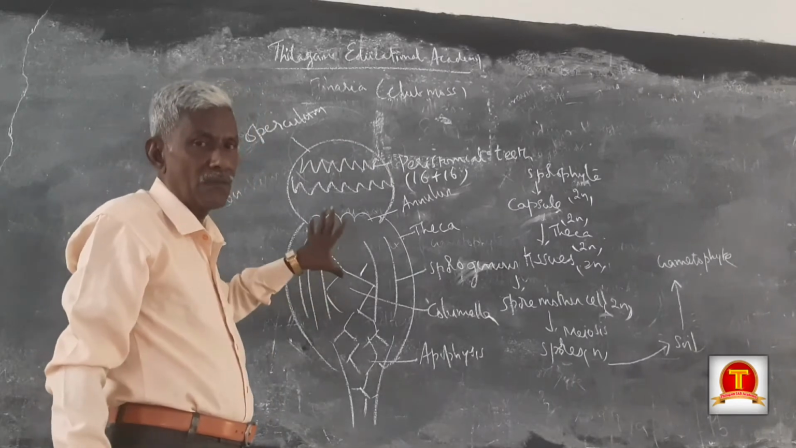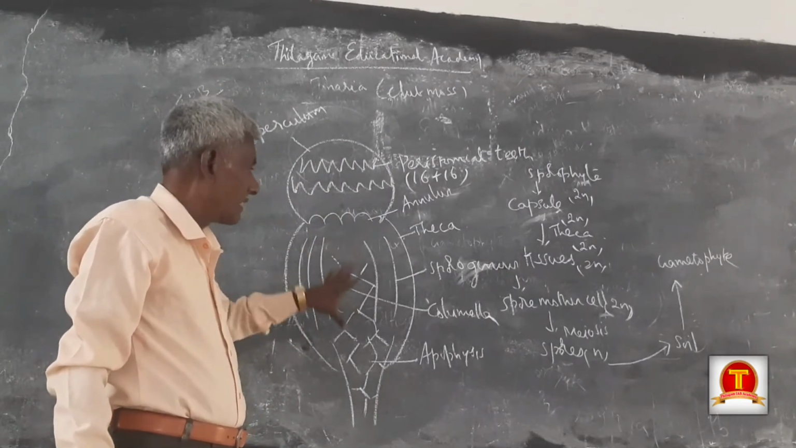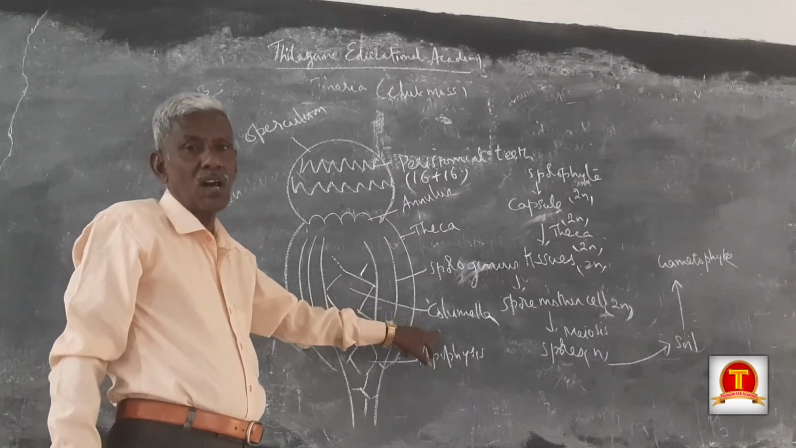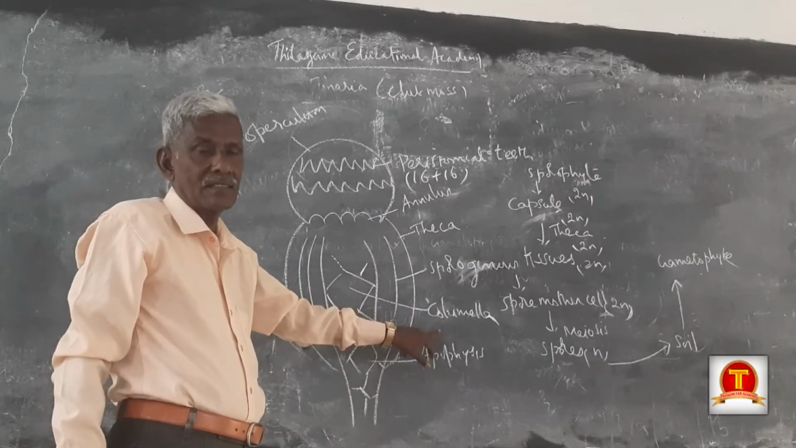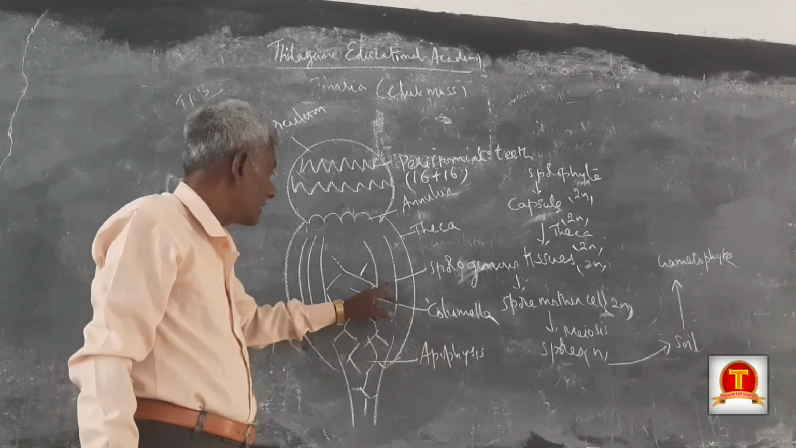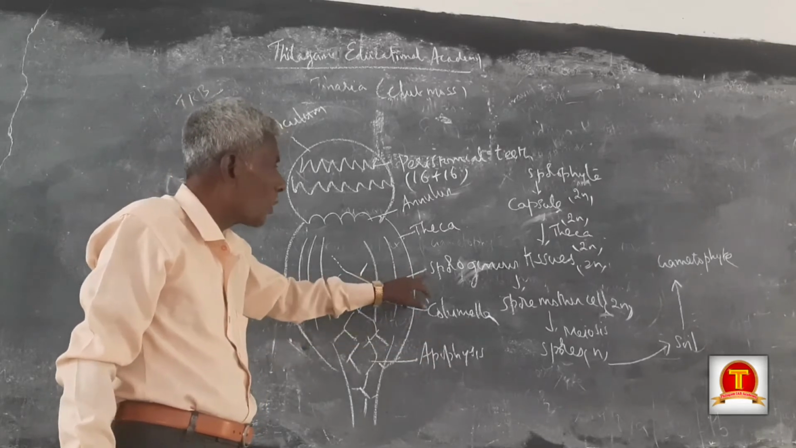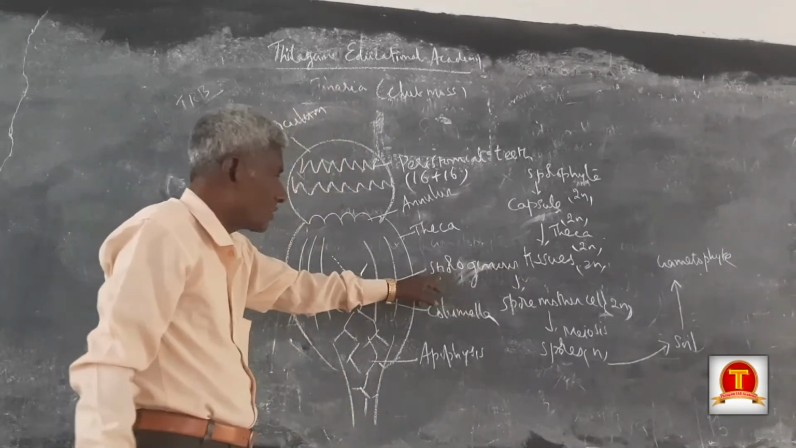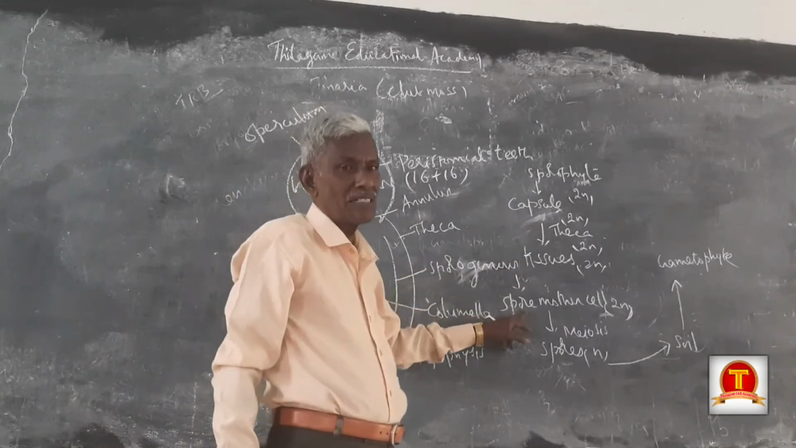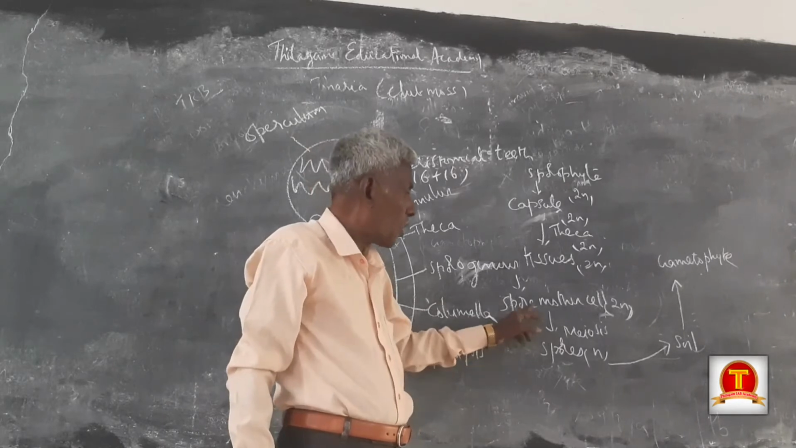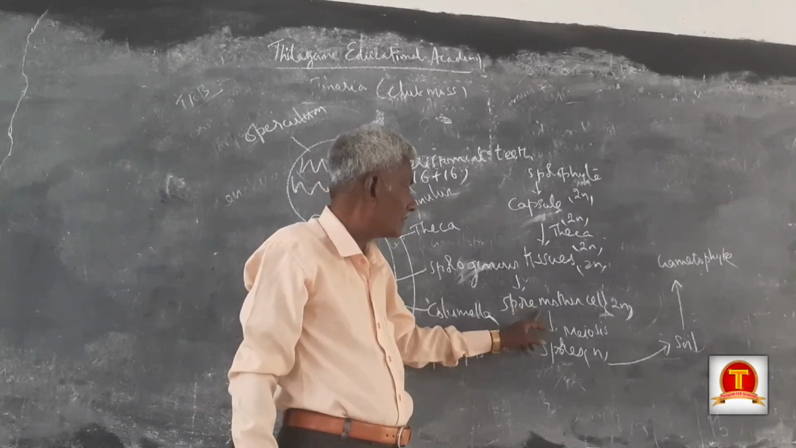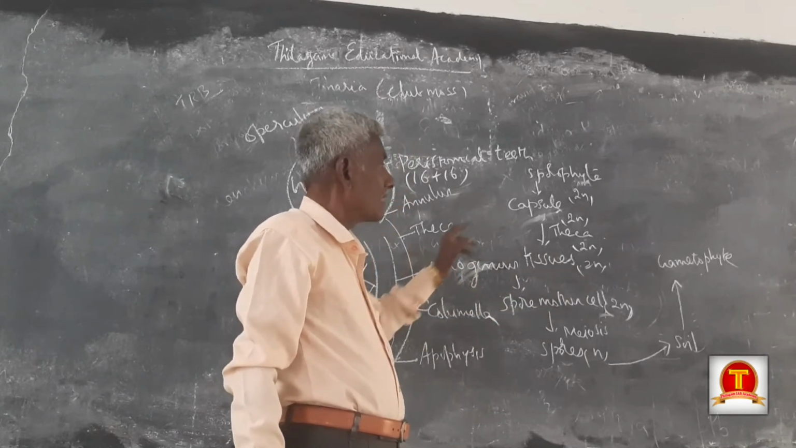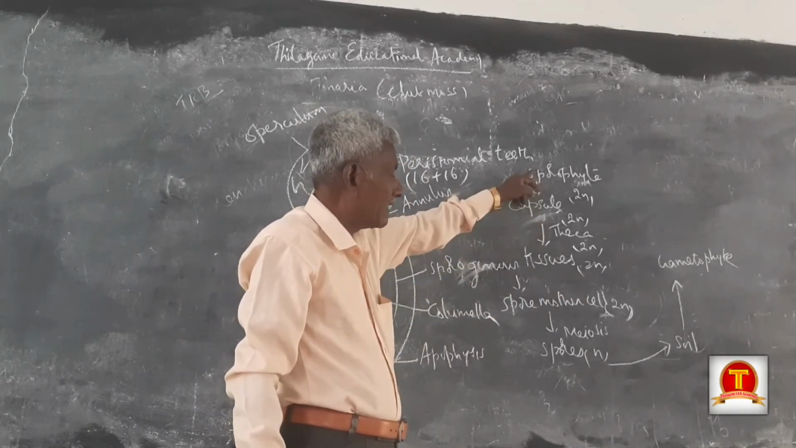Theca is the middle fertile part because it is centrally supported by the columella, cylindrical cell support, and consists of sporogenous tissue. Sporogenous tissue consists of spore mother cells. Spore mother cell is diploid, sporogenous tissue diploid, theca diploid, capsule diploid, sporophyte diploid.